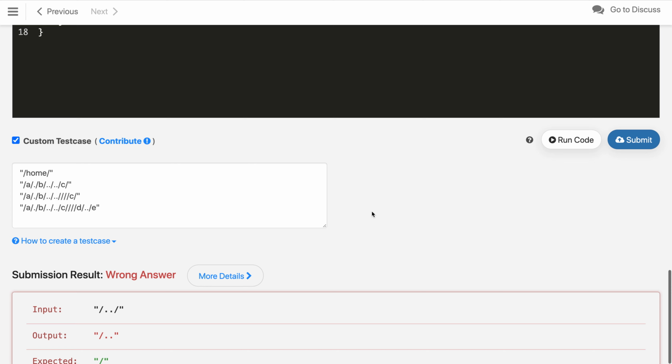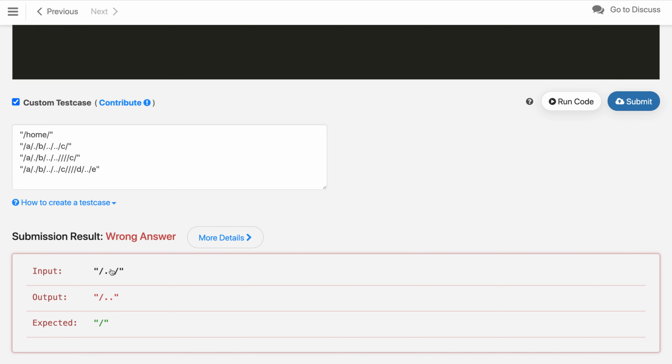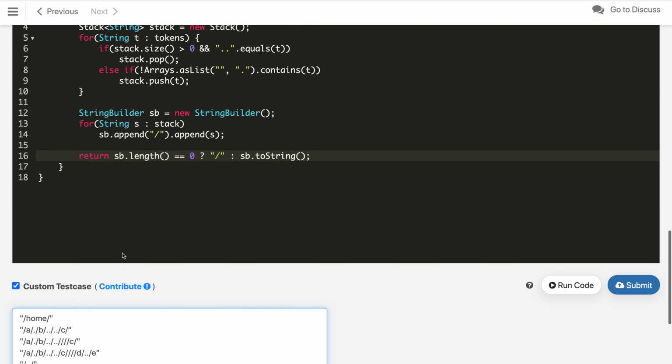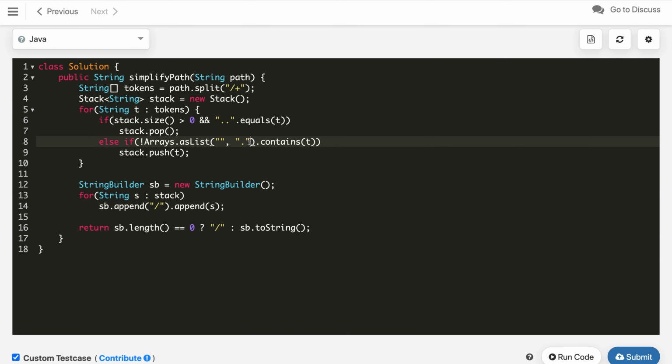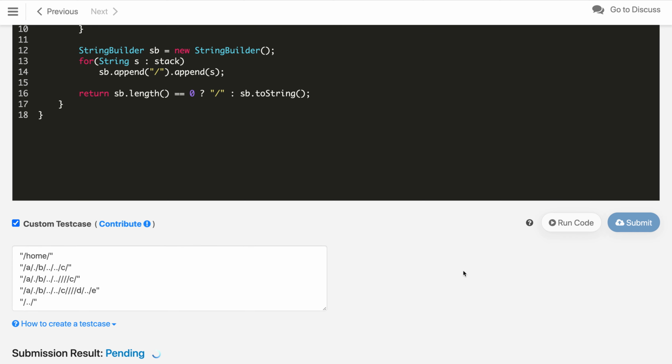So there is something wrong in this case when we have a double dot. So this is also a test case we missed. Let's try to put it here. What happened is, when we split this we get an empty string, and this got added into the stack, which is actually wrong. So we need to add this check over here too: if it is not double dot as well, then only add. So let's try to submit this again, it should get accepted now.